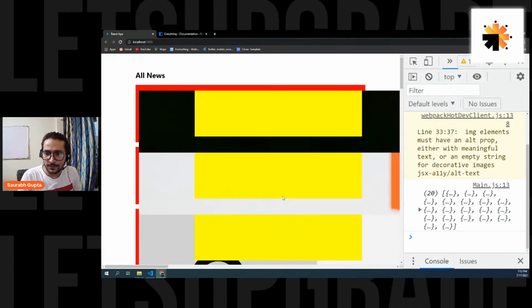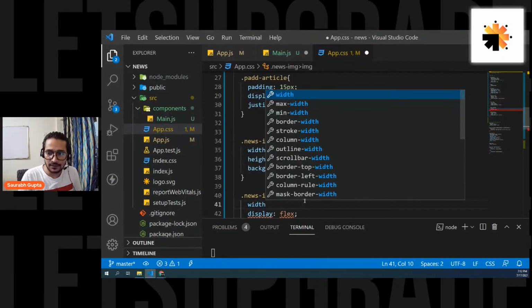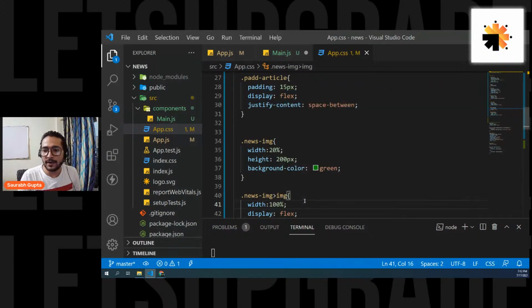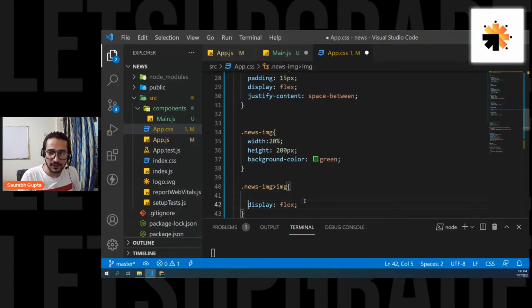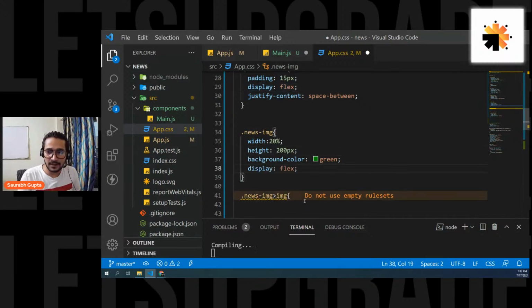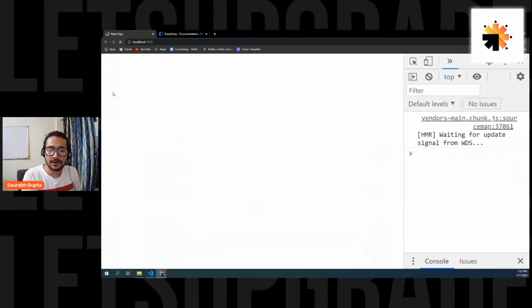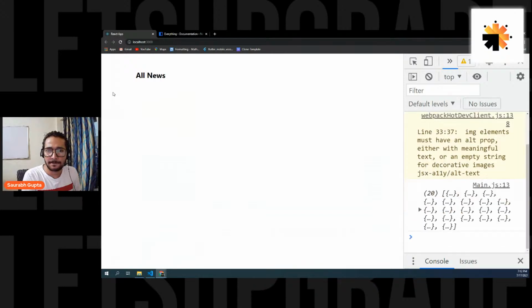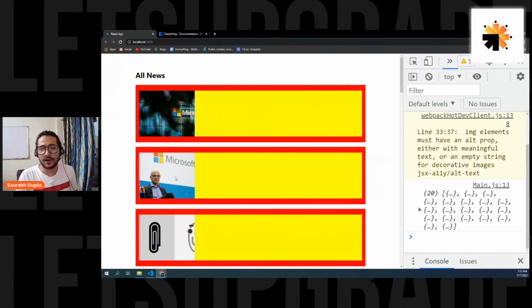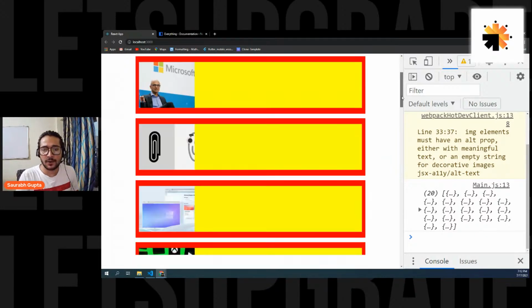Not yet. So let's give them a width of 100%. Oh, at the wrong place I'm giving display flex. I'm so sorry. This should be inside news-img. Now let's see if it is rendering my image properly. Perfect. Got it. Now images are proper.